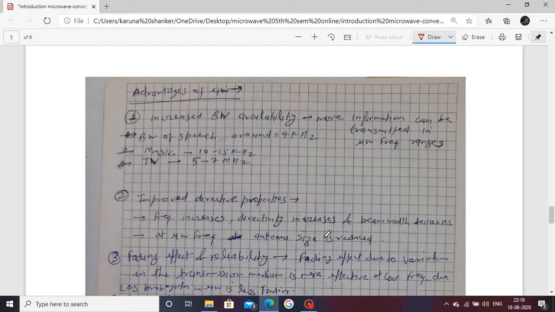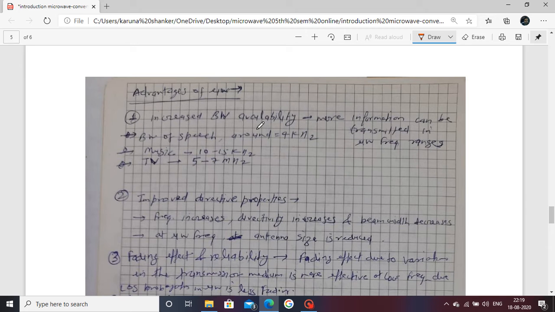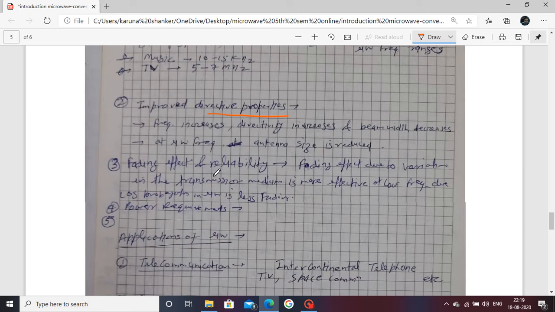The above is also written in handwritten form. This also shows increased bandwidth availability, improved directivity, which means gain is also improved, fading effect and reliability, and also reduced power requirement.